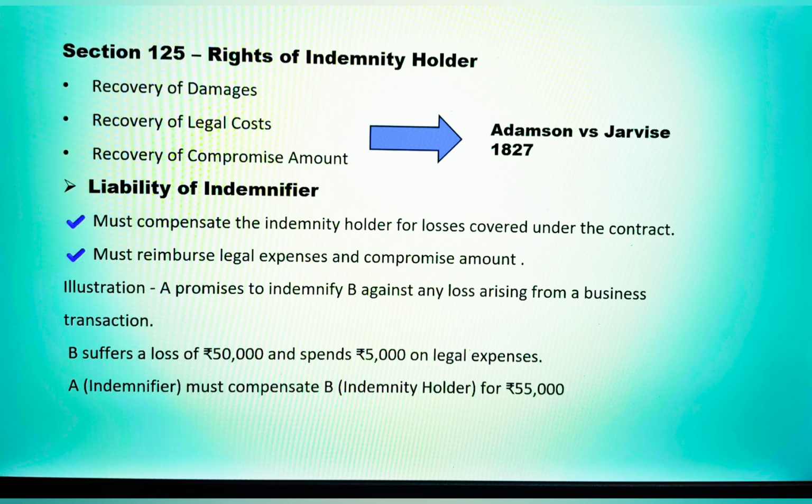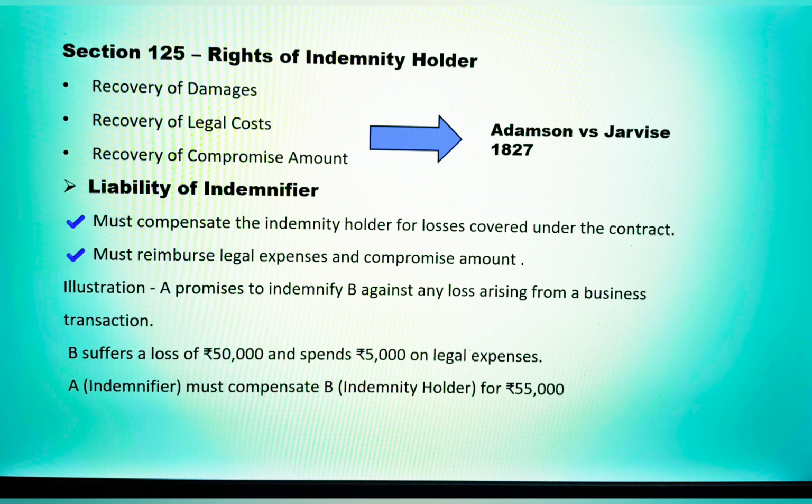Right of indemnity holder. Now let's move to Section 125, which explains the right of the indemnity holder. The first right is the recovery of damages. If the indemnity holder suffers a loss covered by the contract, he can recover those damages from the indemnifier. The second right is the recovery of legal cost.